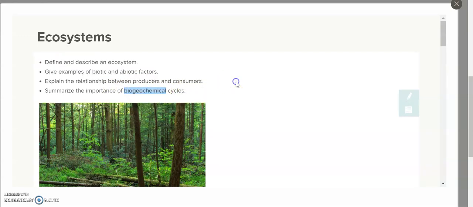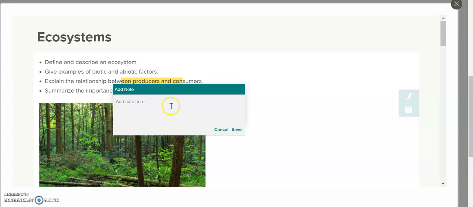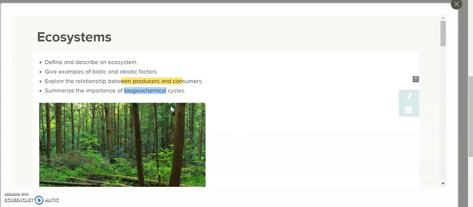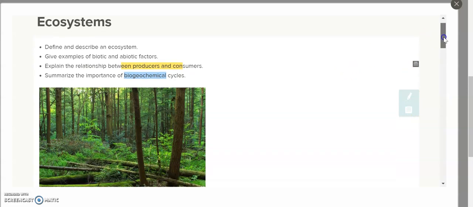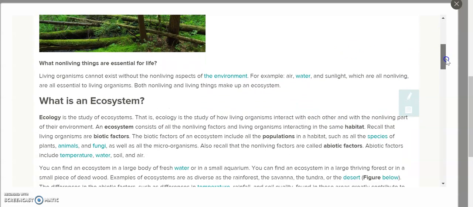So we're going to highlight that. Okay, and notice I just highlighted, and then I have my options here, and I can even add a note that says, we know all this because we listened in class. Okay, and then I see my little notepads right over here, and again, my highlight and notepad options are here while I'm reading. So we're just going to scroll down and see what this article tells us.